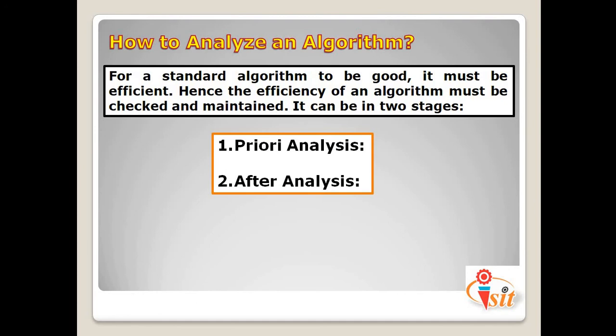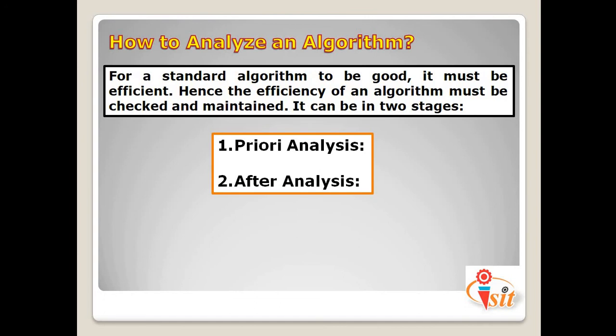The first stage we are going to call a priori analysis. A priori means before. Hence, a priori analysis means checking the algorithm before its implementation. In this, the algorithm is checked when it is written in the form of theoretical steps.